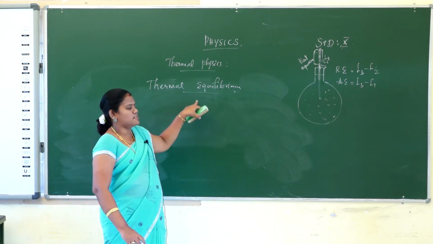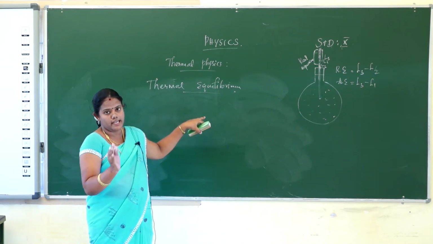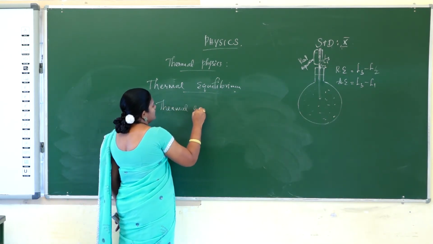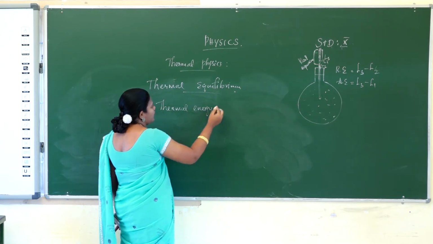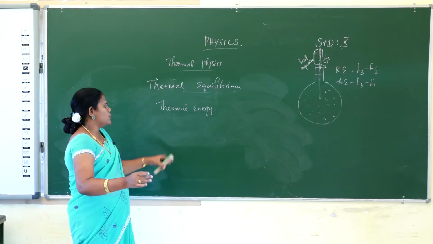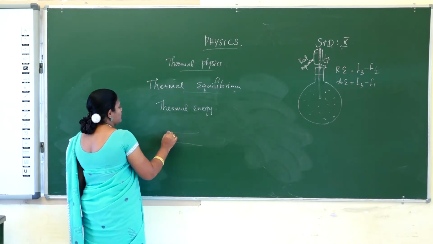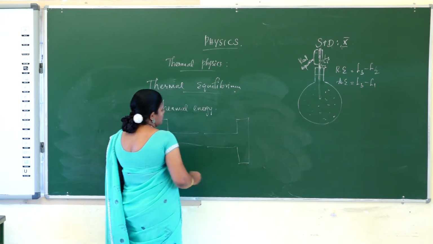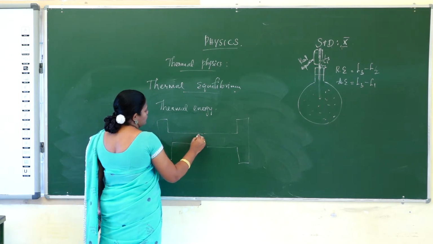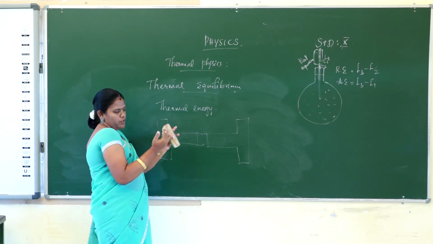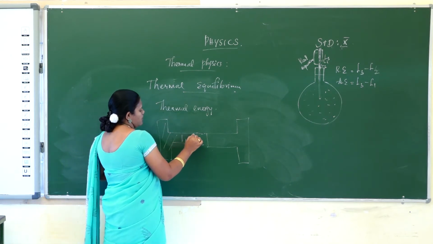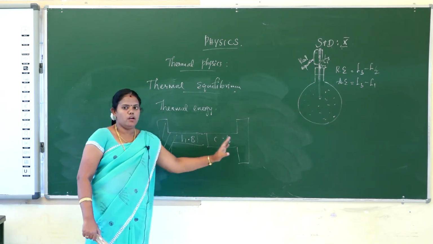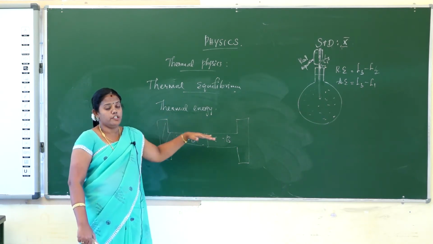First, let us understand thermal equilibrium. First, you should know what thermal energy is. Thermal energy is nothing but the heat energy that one body has, and the heat energy that another body has. Suppose we connect two bodies, where one is a hot body and another one is a cold body. Okay. It will be in contact with the other. That is the hot body, and that is the cold body. So the heat energy freely transfers from one body to the other body. The heat will be equal. It will be balanced between the two bodies.